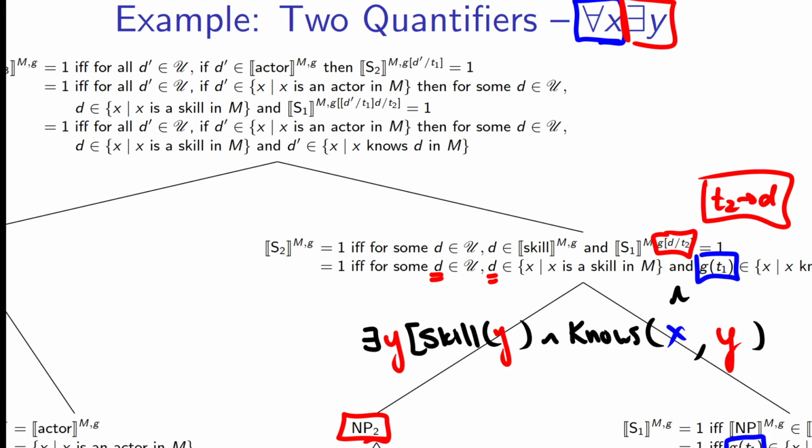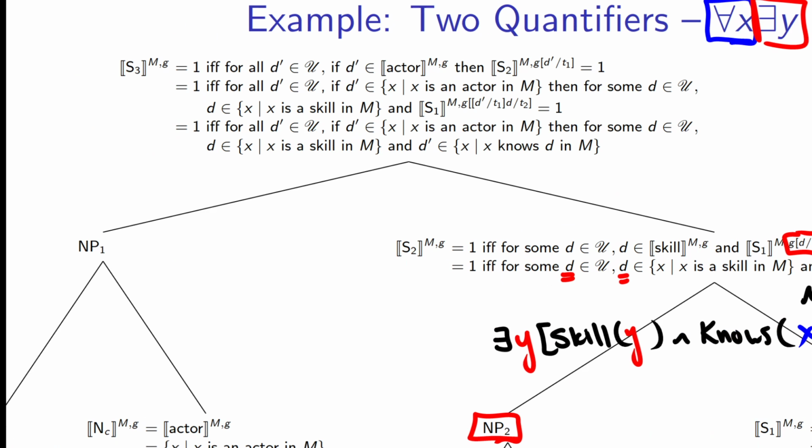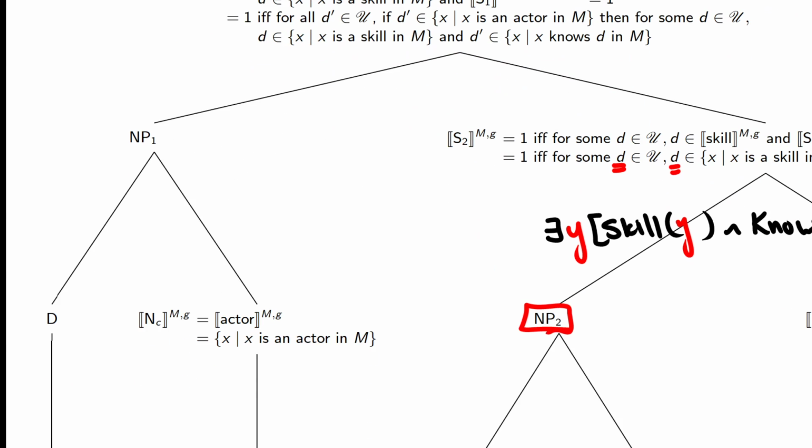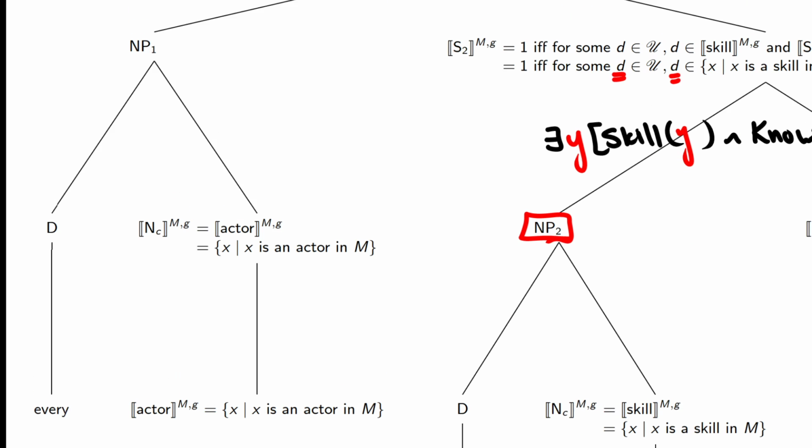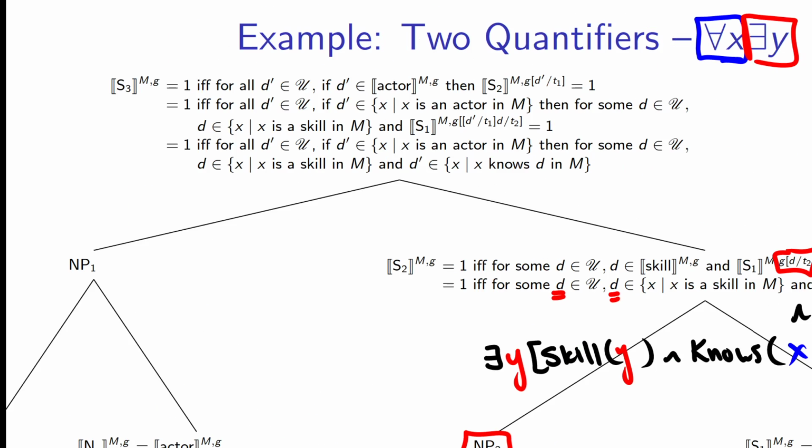And again, this might look scary, but again, it's just an application of the rules. So actor, every actor. Okay, so x such that x is an actor in M, that goes up to the tree. So our common noun here is actor. So at this point, we've already used D, so we're not going to use D again. We're going to instead use D prime. We could use a different letter like E or F or whatever if we wanted to. So now we're saying if for all D prime in our universe, if D prime is an actor, then S2, so this is S2, where D prime replaces T1 is true.